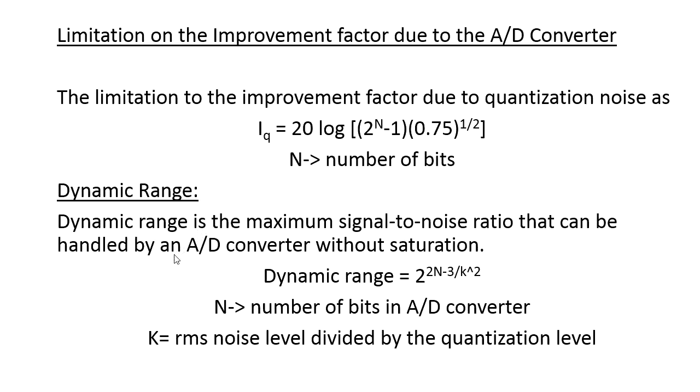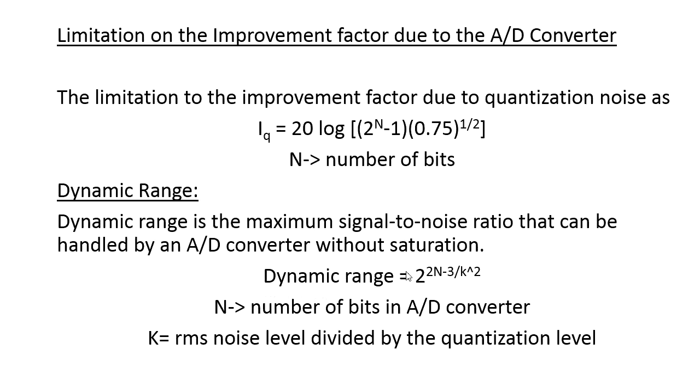In the analog MTI radar, we have a delay line canceller, but it is very difficult to achieve different values of the delay line canceller in the analog case. Here we can achieve different sets of delay line canceller. That is what we call the dynamic range. Dynamic range is nothing but the maximum signal to noise ratio that can be handled by the analog to digital converter without saturation.